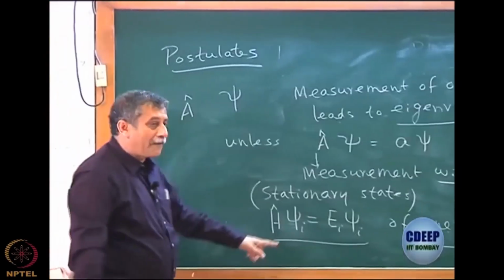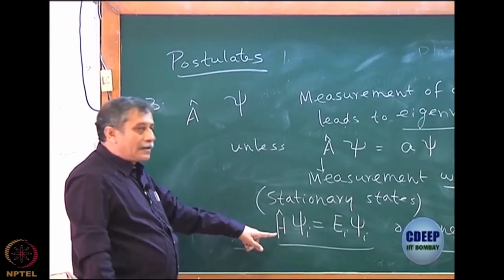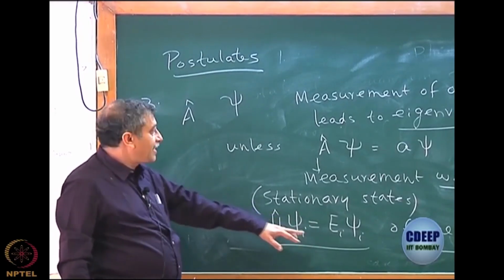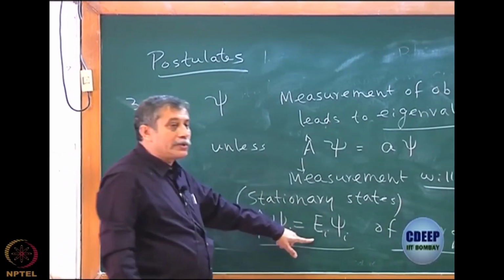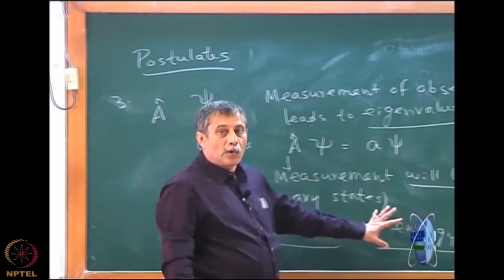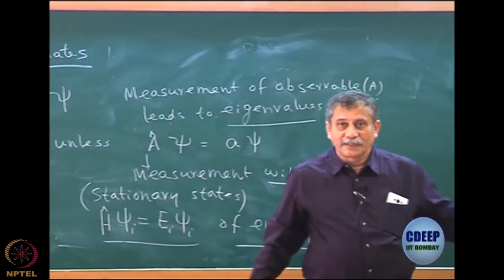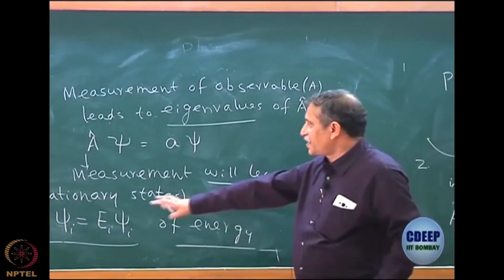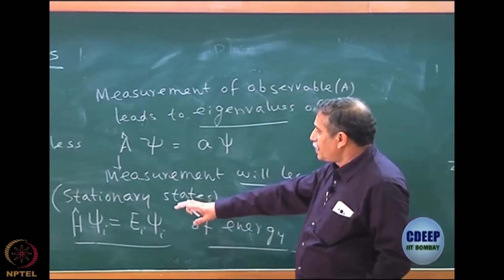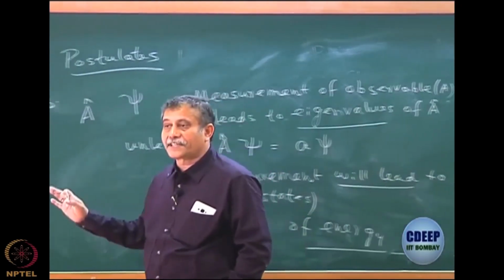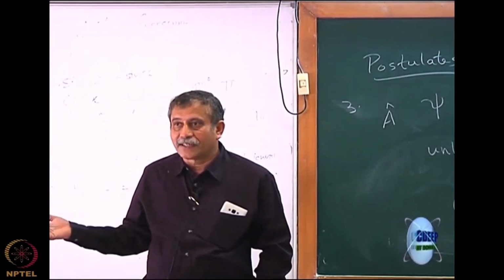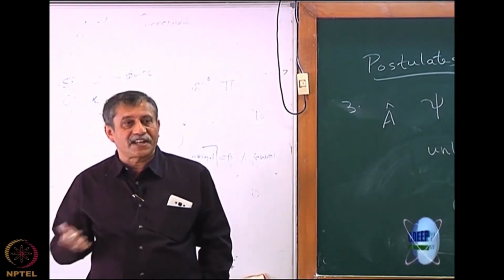All right. So if I define these states which are eigenfunctions of the Hamiltonian, I define what are called the energy eigenstates, where measurement will always lead to E_i for a given psi_i, and this is very famously known as the Schrodinger equation. This is a stationary state of energy, and we are more interested in the stationary state of energy because energy plays a very pivotal role in physics and chemistry. All of you know why, that is because of thermodynamics. Thermodynamics is governed by free energy and so on.